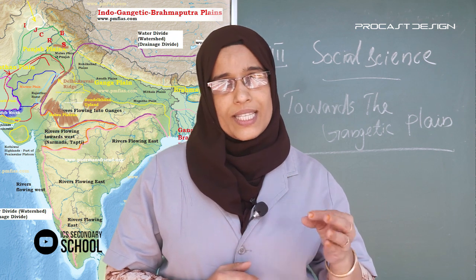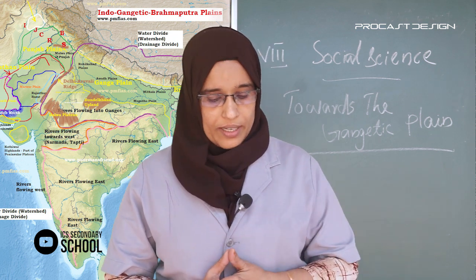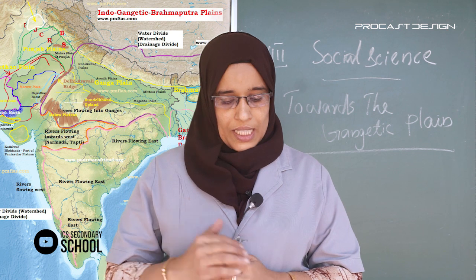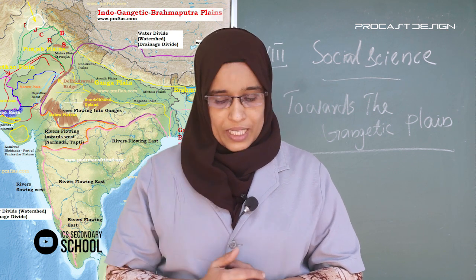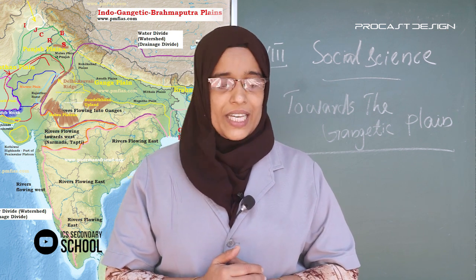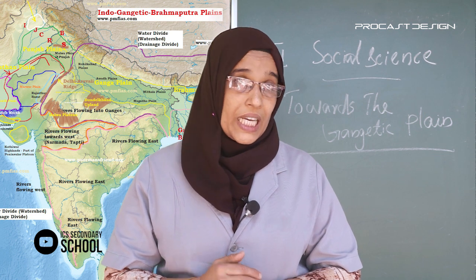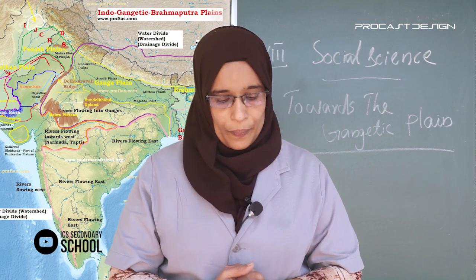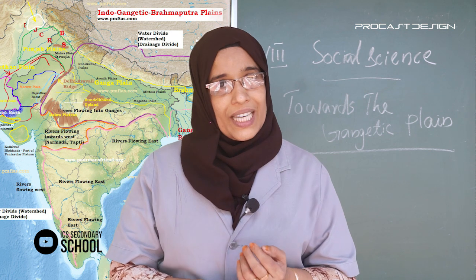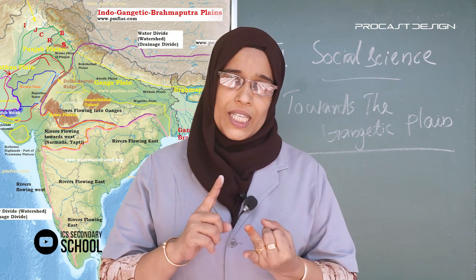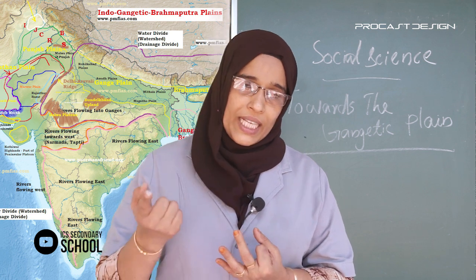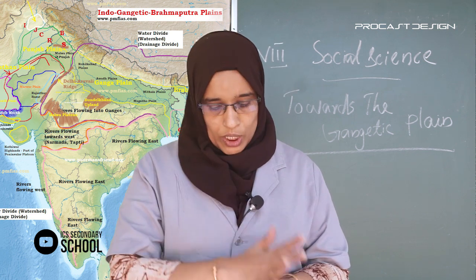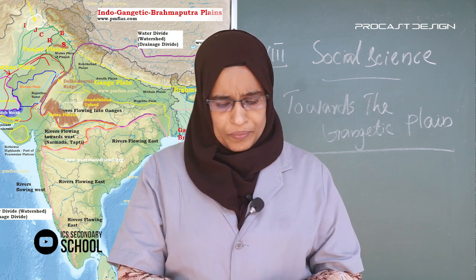The first literary work in Sanskrit is the Rigveda. Then the Saptasindhu region: the Saraswati, the Sindhu river and the tributary rivers of the Sindhu.